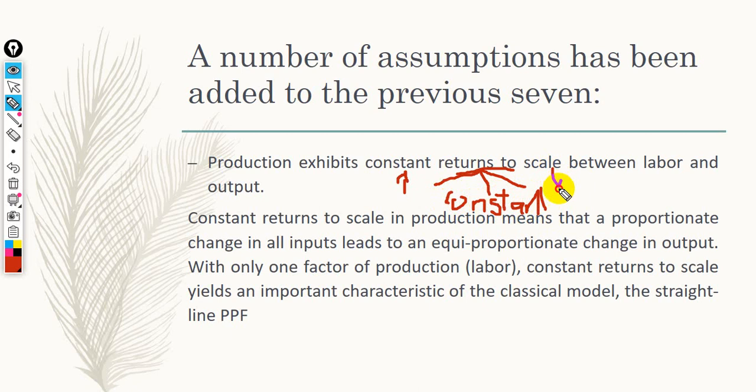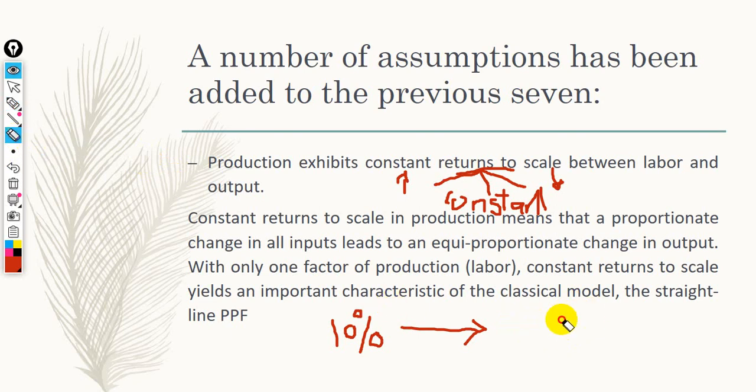In case of increasing returns to scale, if you are going to increase labor by 10%, output or production must increase by more than 10%. Anything, 15, 12, 30, anything more than 10%. This is increasing returns to scale.